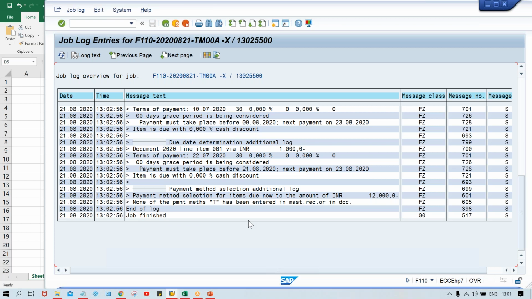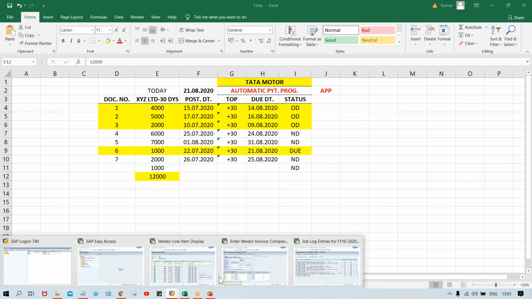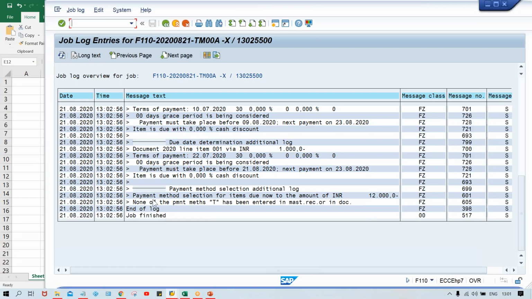How will you find out what the error is, guys? Always try to search from the bottom, the last 4-5 lines, because most likely you'll get the solution in those last 4-5 lines itself. These are all related to amounts. Now payment method selections for item due. For the amount, let's suppose total 12,000. And then here: none of the payment method T has been entered in master record or in document.